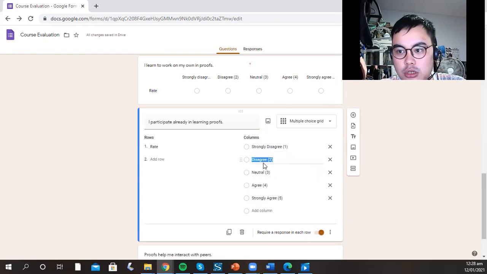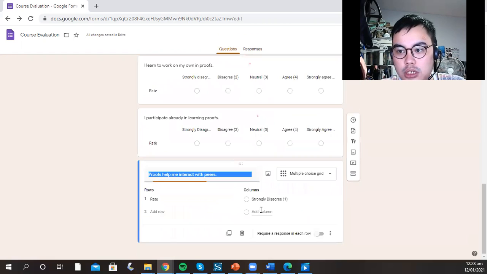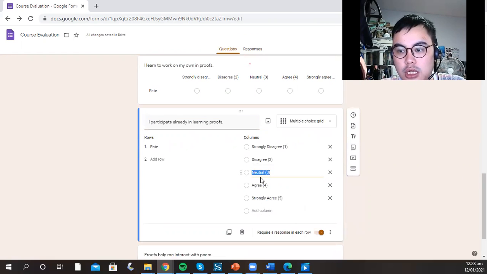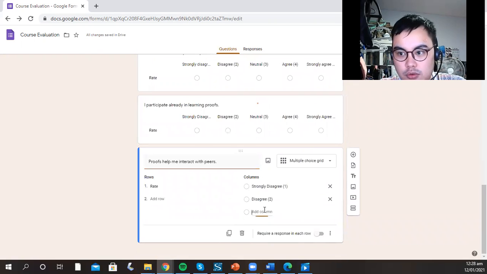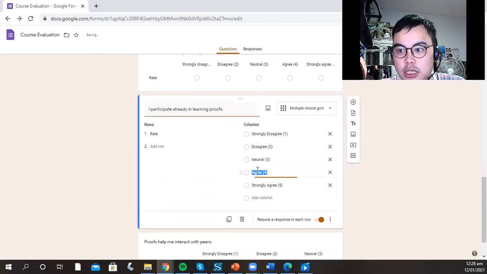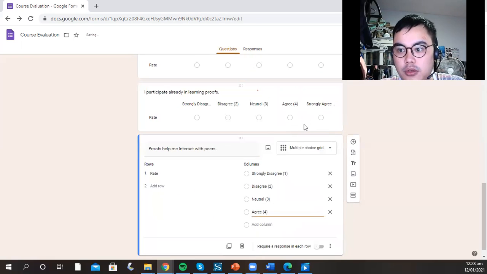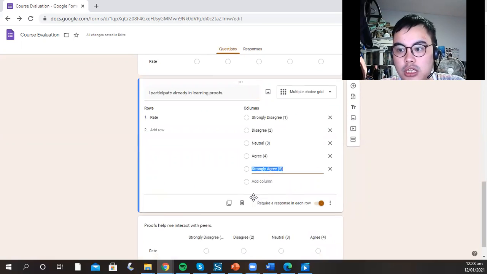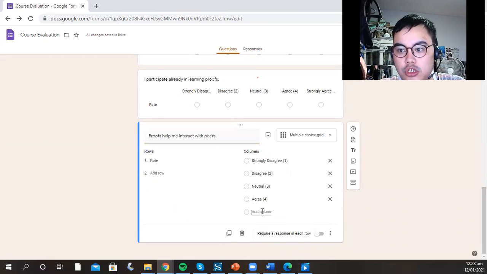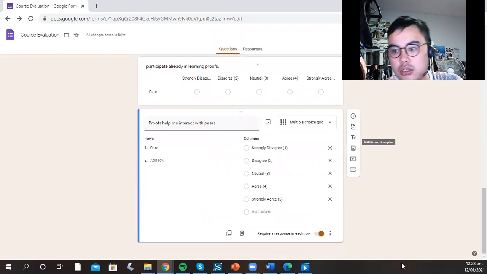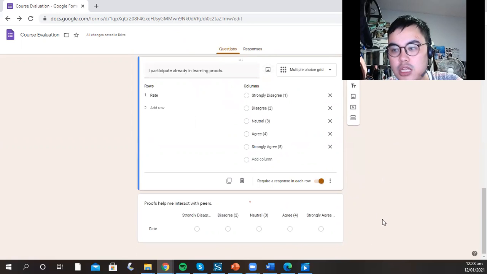So 1 is strongly disagree, while 2 is disagree, while 3 is neutral, while 4 is agree, then 5 is strongly agree. So you're just going to do it repeatedly. So it repeats. Okay, so tada.